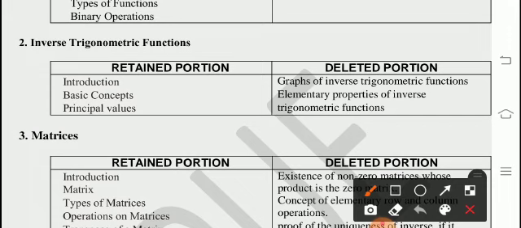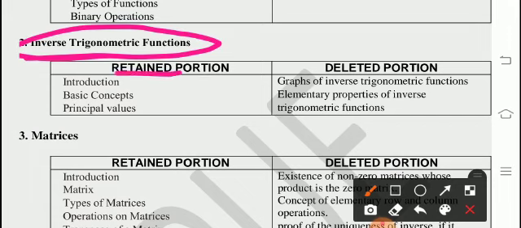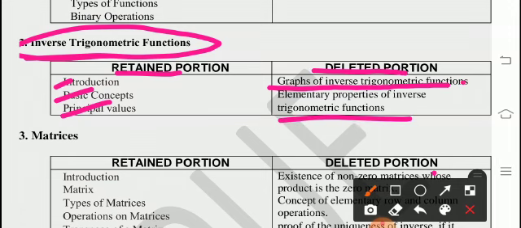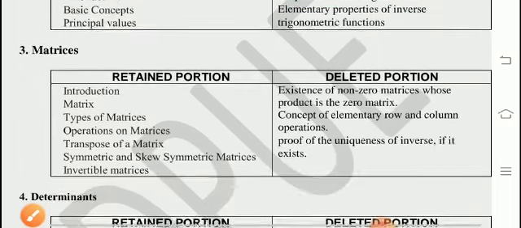And the second chapter, inverse trigonometric functions. Retained is introduction, basic concept, and principal values. Deleted is graphs of inverse trigonometric functions and elementary properties of inverse trigonometric functions. So no need to read this one.